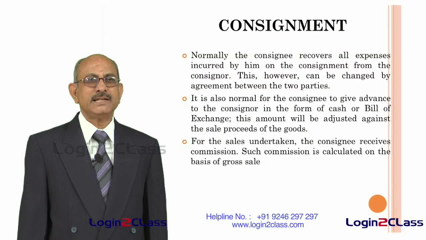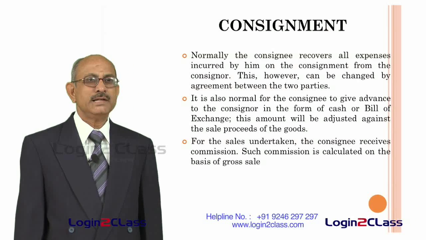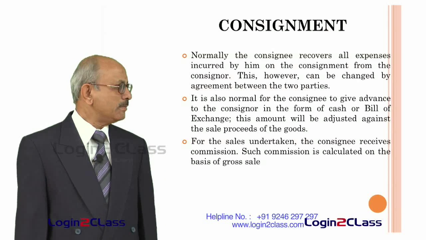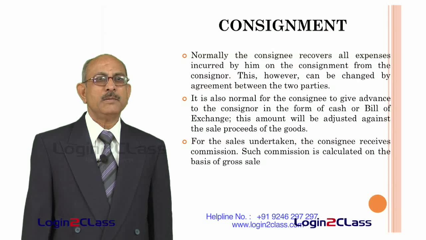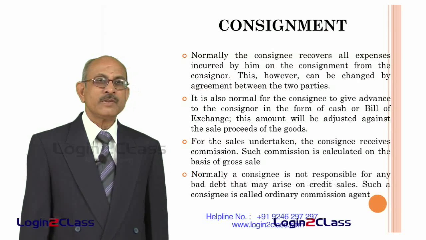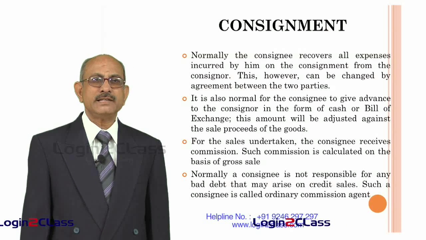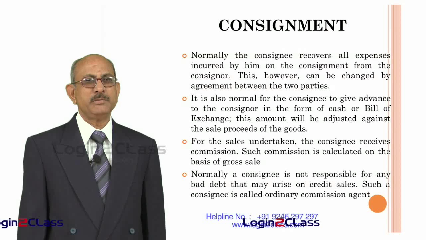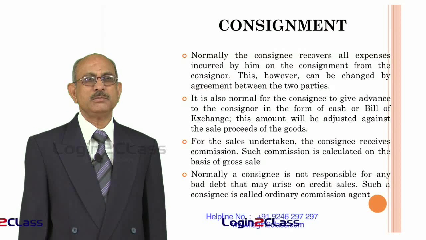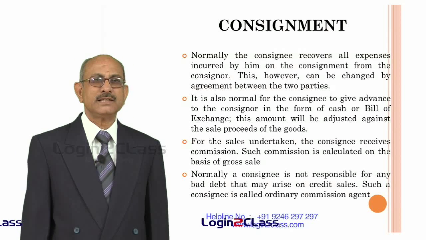And for the sales undertaken, as I have said, the consignee receives commission, that is his remuneration. It is calculated normally on the basis of gross sales. That means it will be normally a percentage of the gross sales made by the consignee to the ultimate buyers of the goods. And if there are any bad debts on account of credit sales made by the consignee to the ultimate consumers, such bad debts will not be the responsibility of the consignee. It will be at the total risk of the consignor.